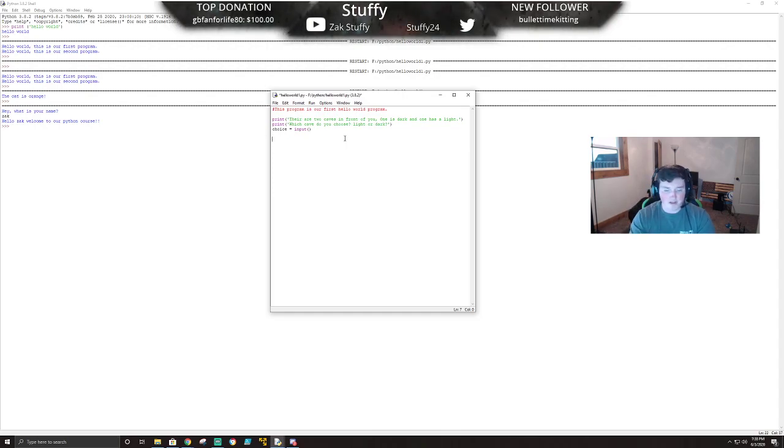Now, how do we do that? We'll basically say if choice equals, okay, and you have to do double equals, and this is getting a little bit more advanced, not really advanced, but for this lesson.